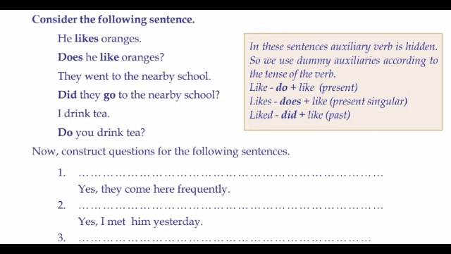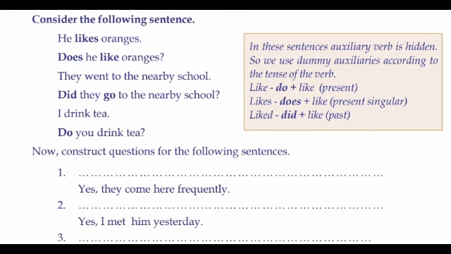One easy way to know which one should be used: if along with the verb there is s or es, no confusion, use does. If the verb is in just first form, use do. And if the verb is in past tense, use did. Look at that. He likes oranges. So here likes. Along with like, there is s. So no confusion, use does. Does he like oranges? If we use does, then you don't want to add s along with the like. So, does he like oranges?